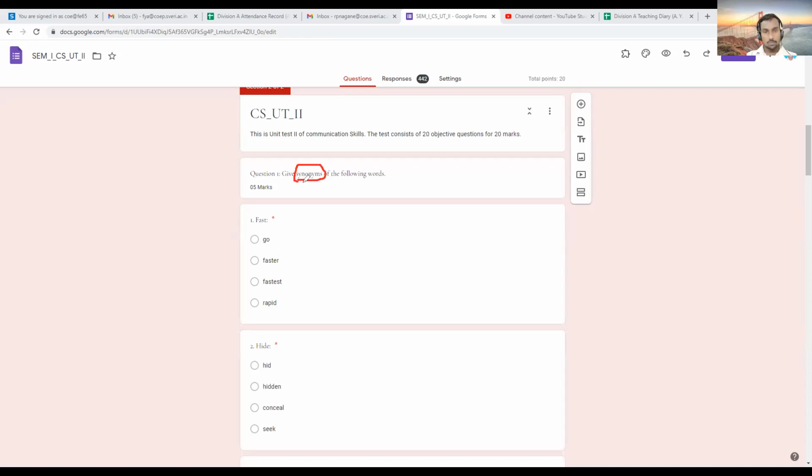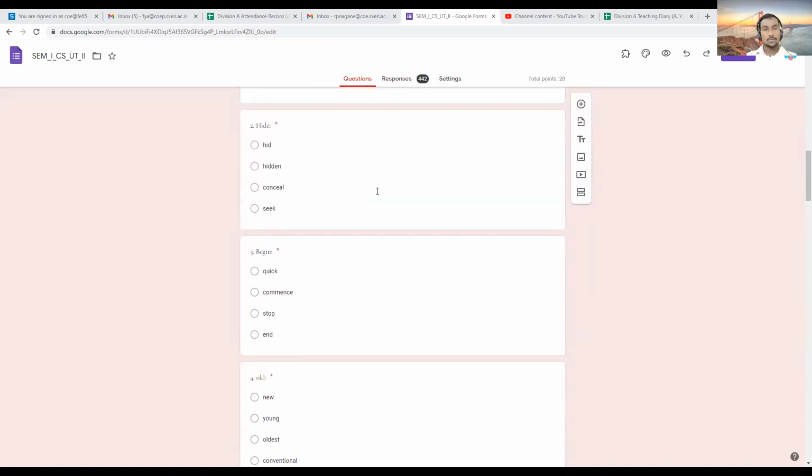So let's begin. The first question was about synonyms. You have to choose the word with the same meaning. For fast, what can we choose? Rapid. Fast, go, faster, fastest are irrelevant options here. So those who chose rapid are right, and you got 1 mark here. With this, let's go to the next one.